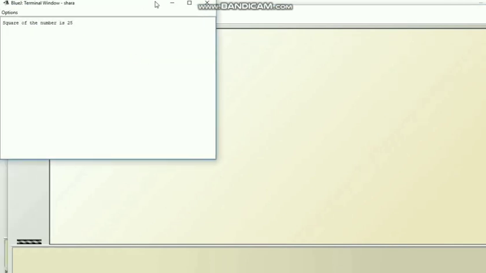So square of the number is 25. A was given 5. So a into a, that is 5 into 5 is 25. So here you have noticed that only the output square of the number is printed. The rest of the things you have put in the single line comments have not been printed.